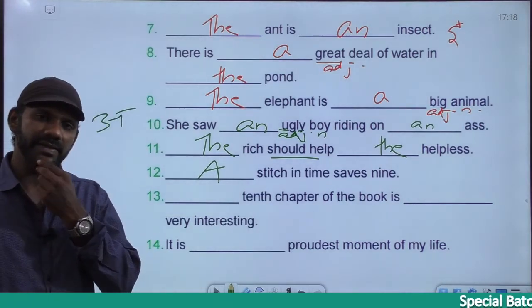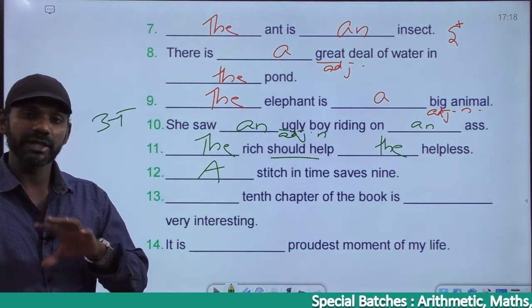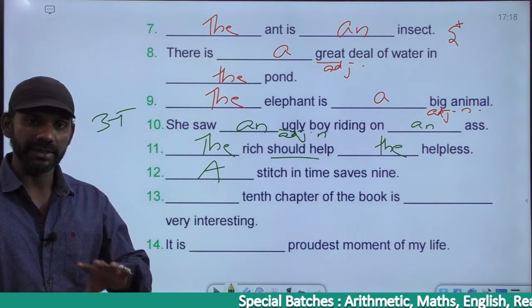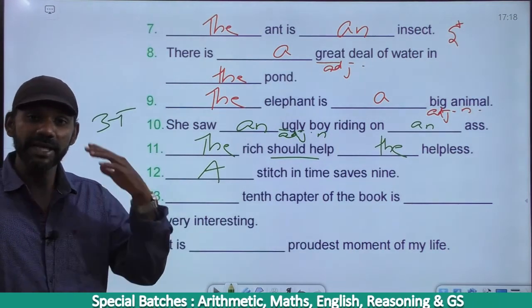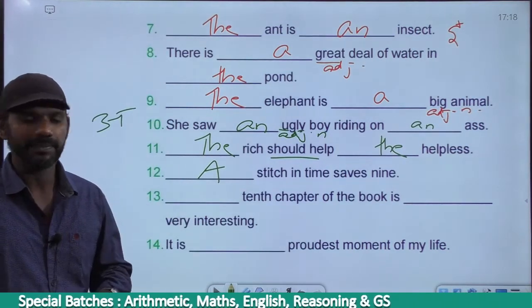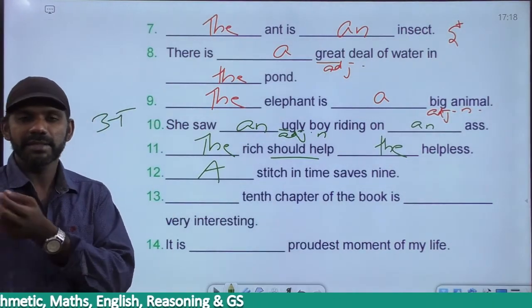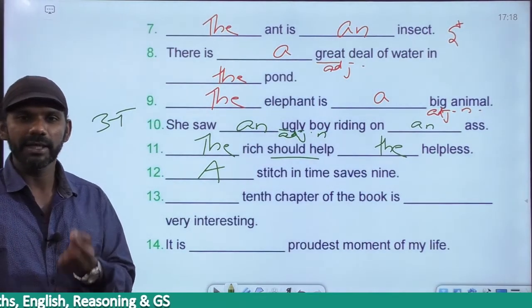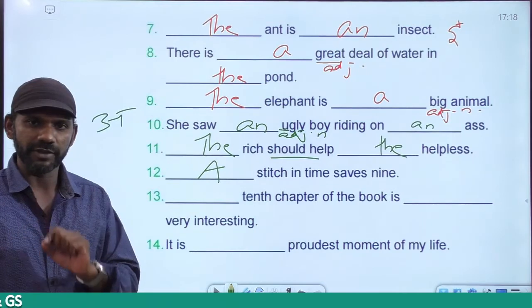A stitch in time saves 9 means whatever you have to do at one particular point of time, you have to complete that work at that point of time itself. If you keep postponing it, it piles up. Then it will be a headache for us, right? A burden for us. For a stitch in time saves 9. There is my shirt got torn, right? A bit. If I stitch it now itself, one stitch is enough to get rid of it.